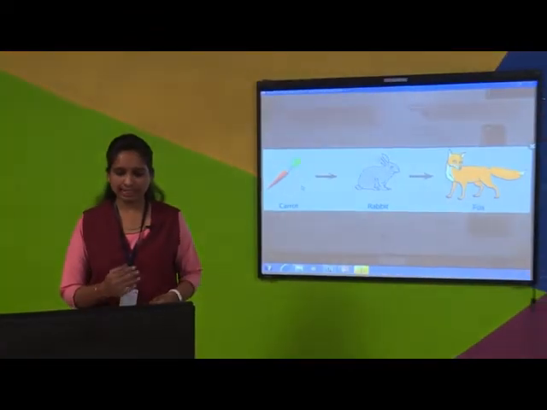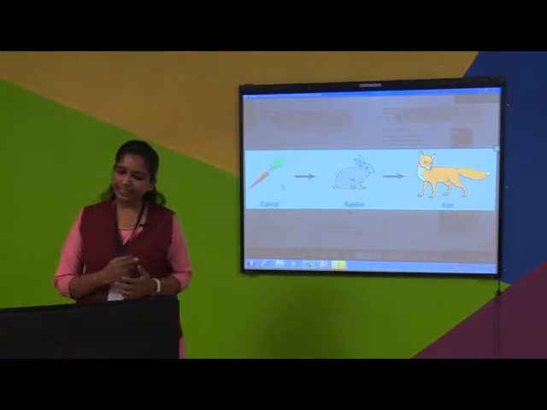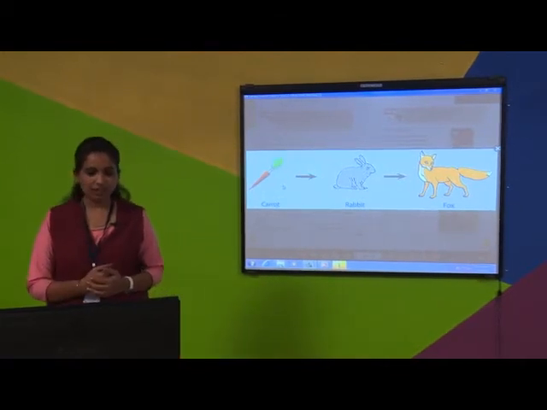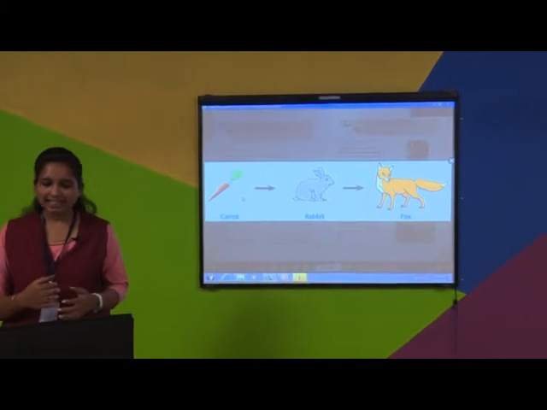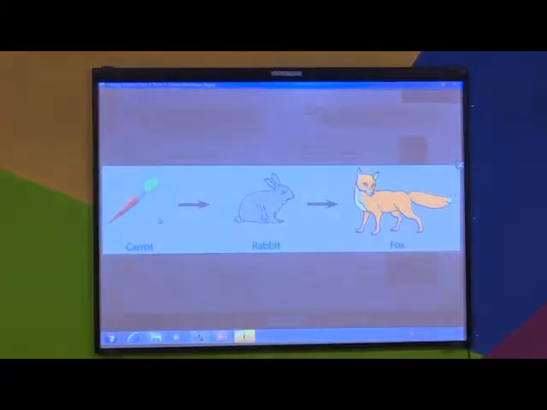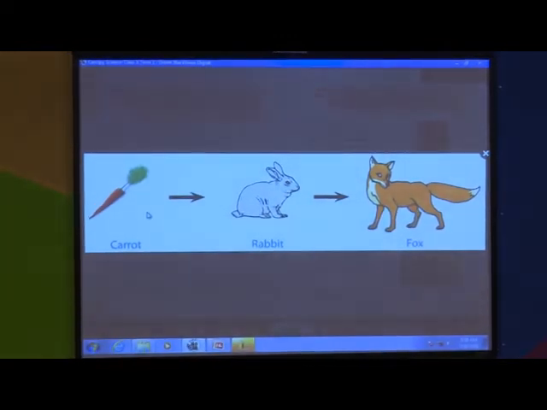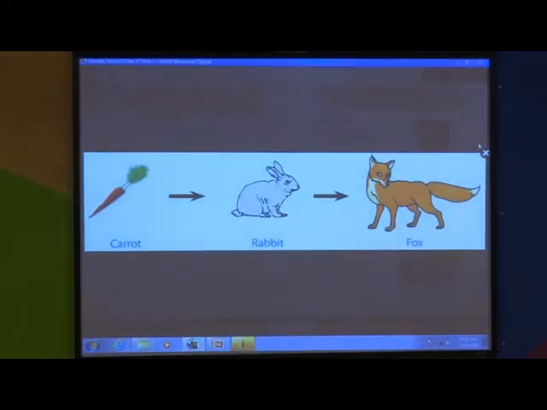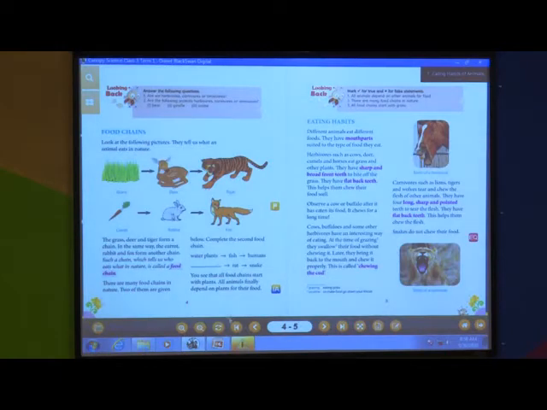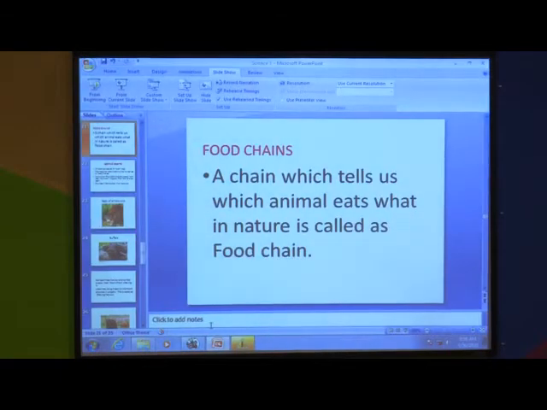Now I'll show you another example of food chain. Observe this picture. See, what does rabbit like to eat? Carrot. Yes or no? So carrot is eaten by rabbit and rabbit is eaten by fox. So this is the food chain. Now we'll go to the next.